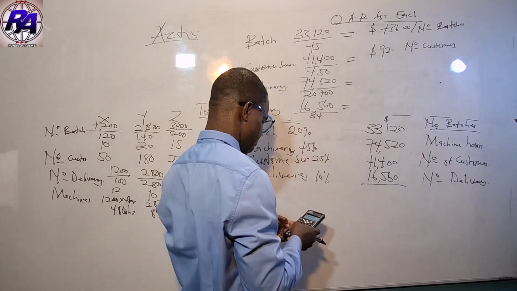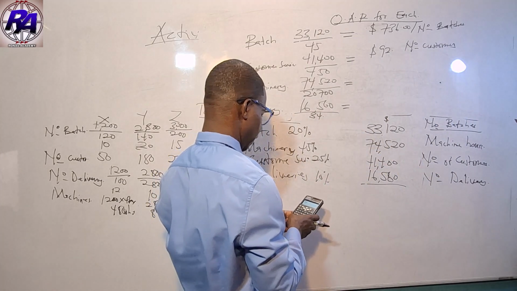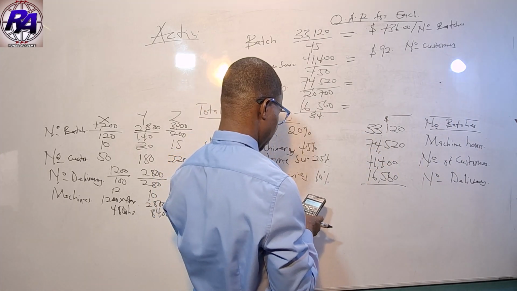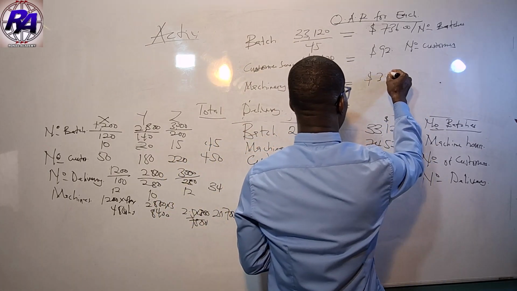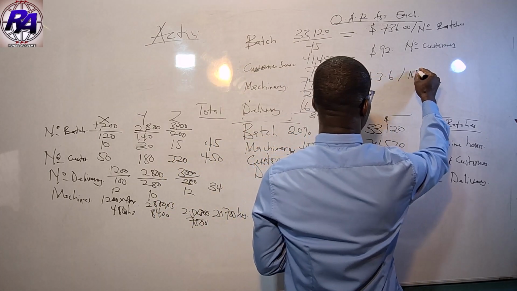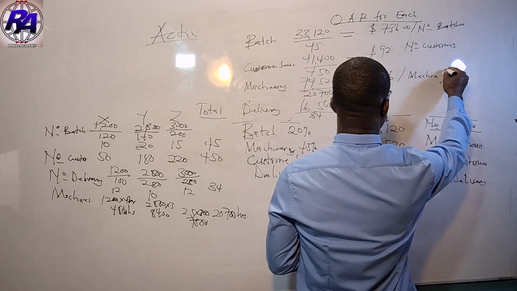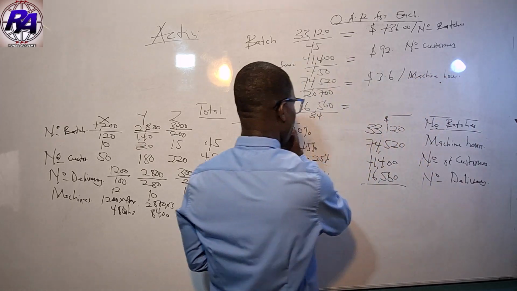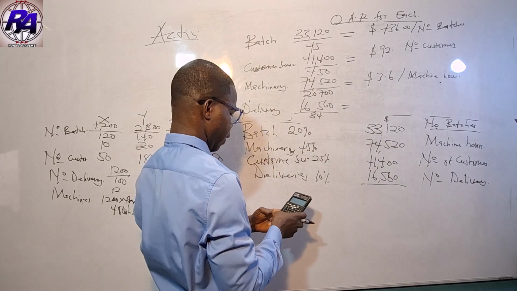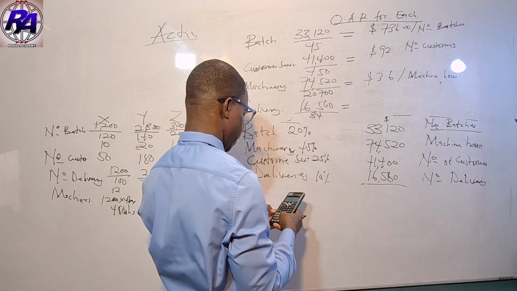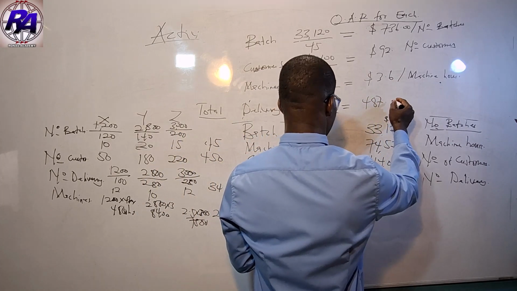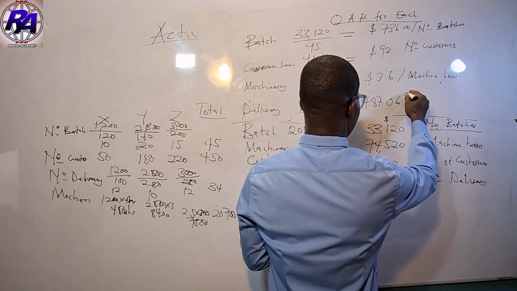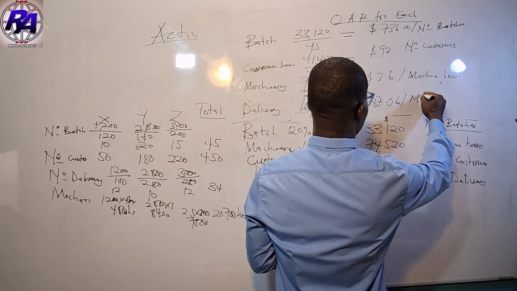Then the third one has to be 74,520 divided by 20,700 hours. This is giving us 3.6, which is per machine hour. And the last one, 16,560 divided by 34, is giving us 487.06 per number of deliveries.